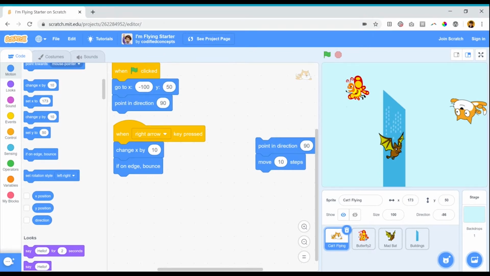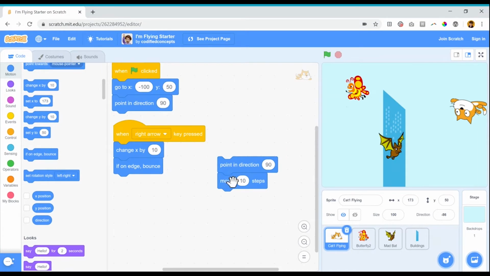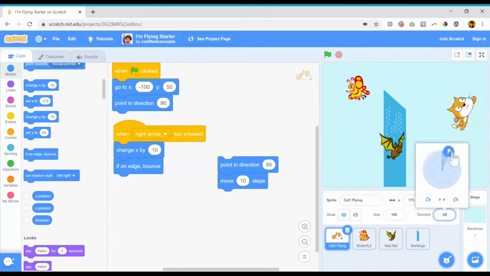Now that I know this code is working, I can duplicate it and use it for the arrows going in other directions. Code a little bit and then test, and code a little bit more and then test. This means if I find an error in my code, I might only have to change it once, and once I know that code is working, then I can repurpose it. So I'm going to quickly change the cat back to facing 90 degrees.